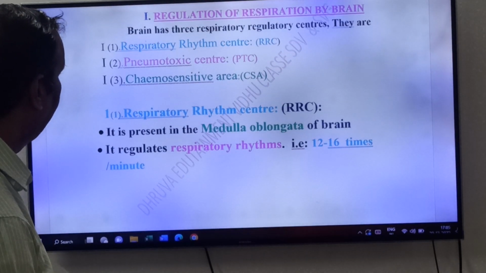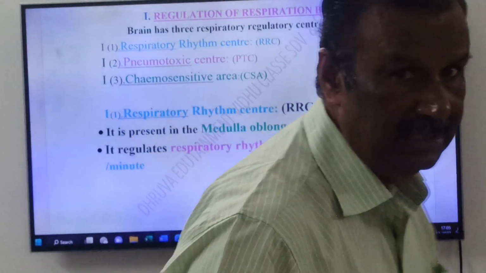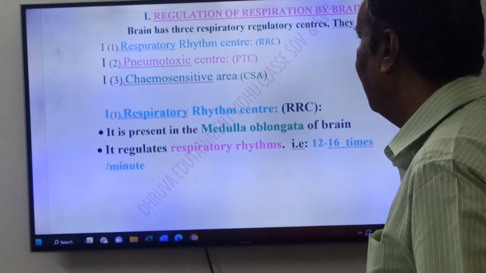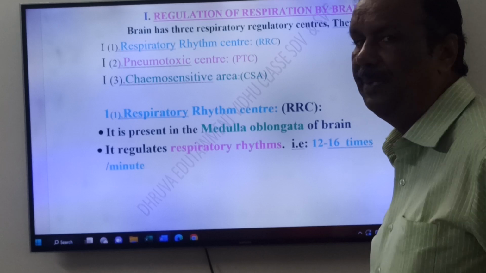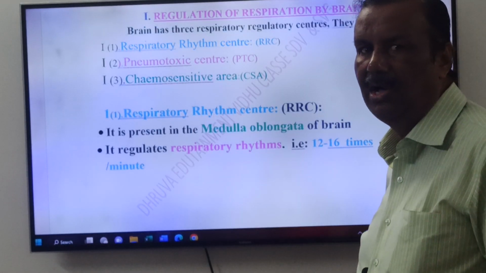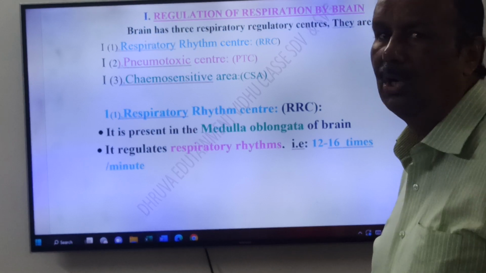First we'll take the centers which are present in the brain. That means regulation of respiration by the brain. Brain has 3 respiratory regulatory centers. Number 1, Respiratory Rhythm Center, RRC.